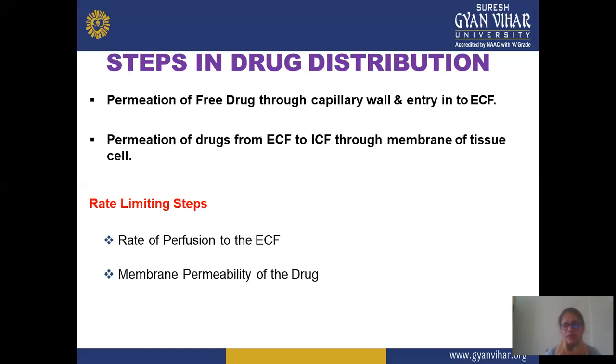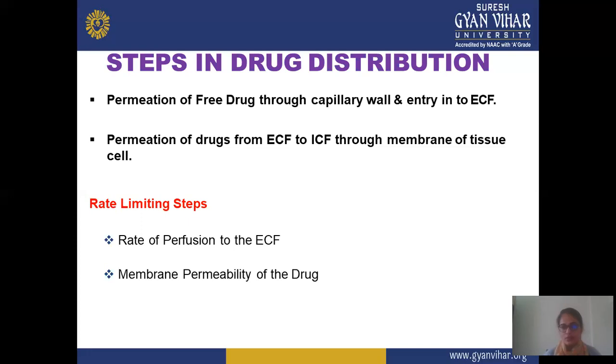Means first we check that the drug passes from capillary and enters the extracellular fluid, and after that, the drug passes to intracellular fluid in the second step, through the tissue or cell membrane. This process is known as distribution.